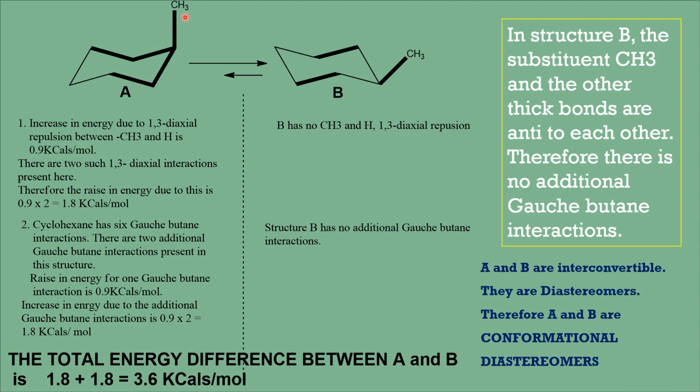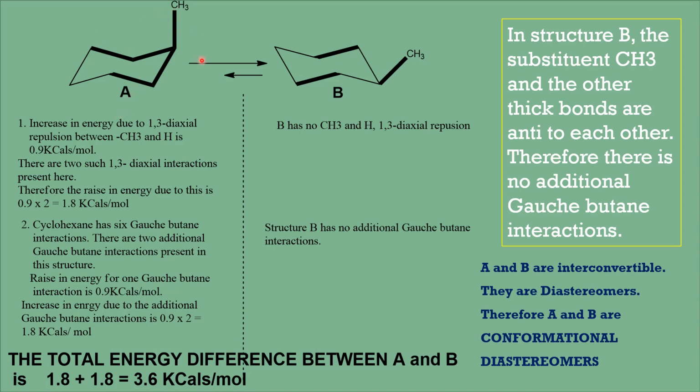For every 1,3 diaxial repulsion between hydrogen and methyl, the energy raised is 0.9 kilocalories per mole. And since there are two such 1,3 diaxial repulsions, one between these two, the other between this hydrogen and methyl, because of these two, the energy raised is 2 into 0.9, that is 1.8 kilocalories per mole. Therefore, this axial conformer has 1.8 kilocalories per mole higher energy than this equatorial conformer due to the 1,3 diaxial repulsion.